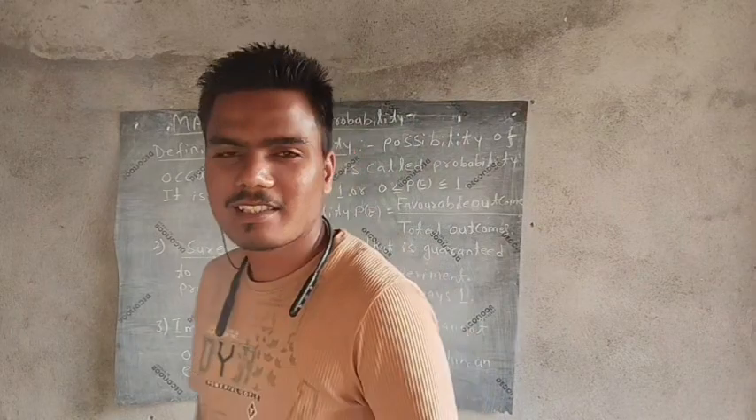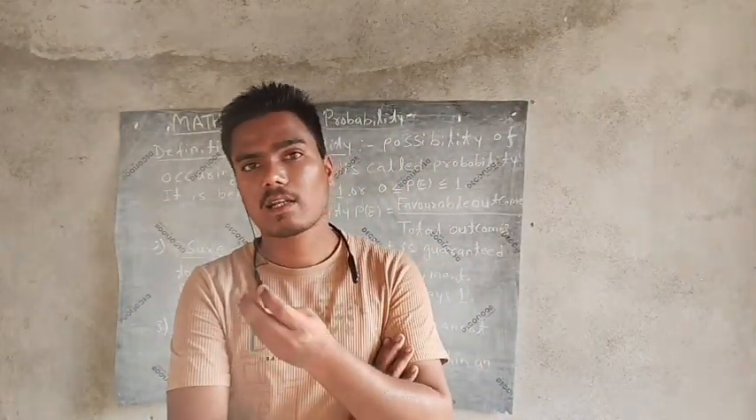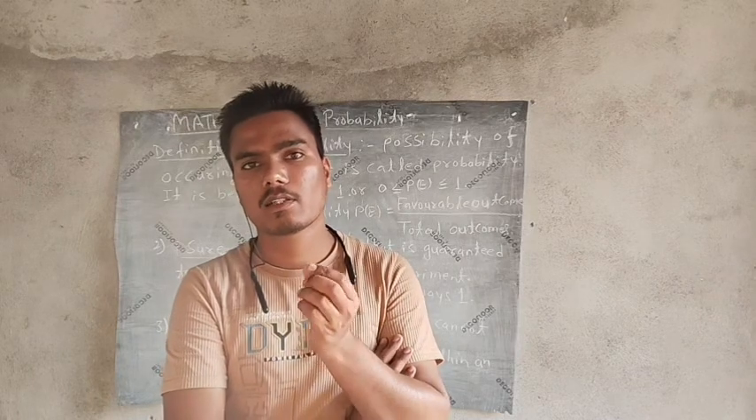That is an important topic for NCERT mathematics. So we start with the definition and some examples about probability. Now we discuss the definition of probability. What is the definition of probability? Probability is the occurring of an event. What is probability? It is a possibility.